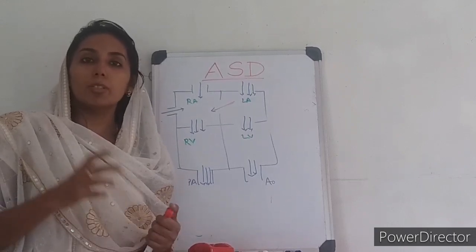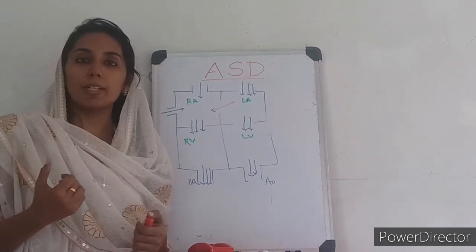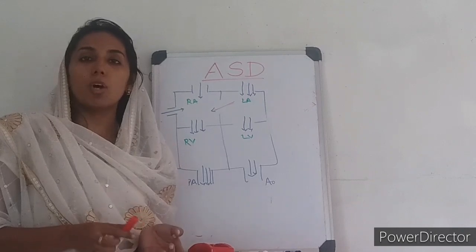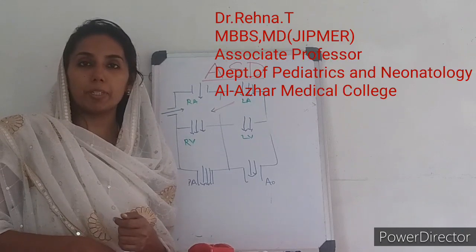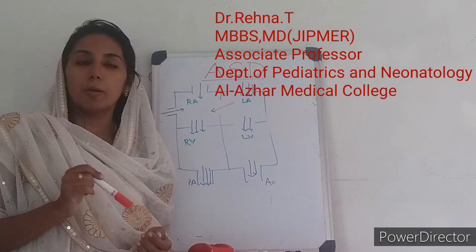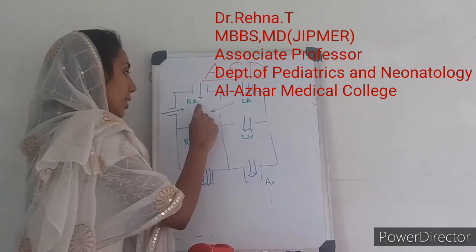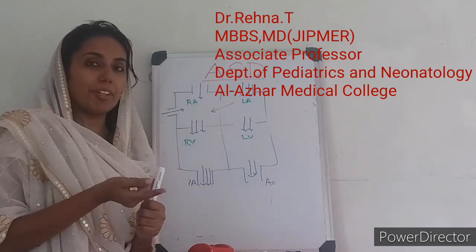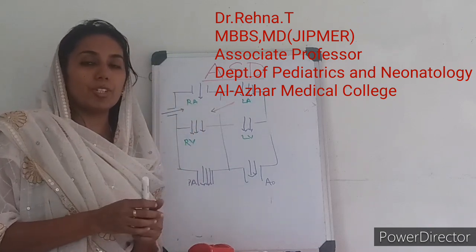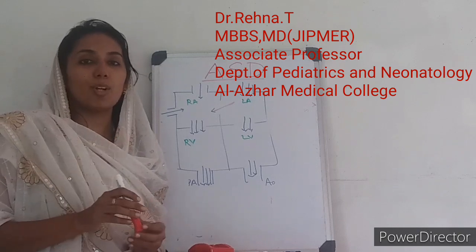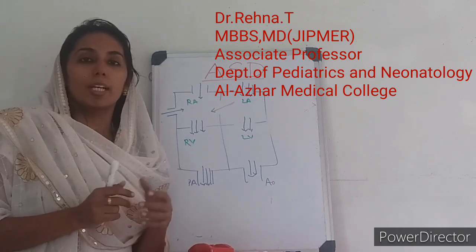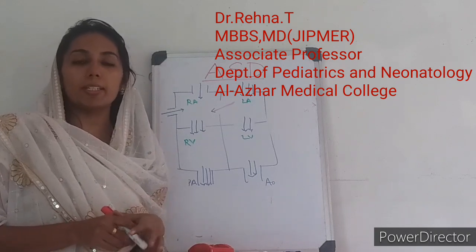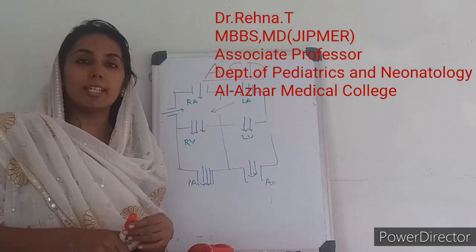Why is it so? Because more and more blood is going to the pulmonary circulation, so there is an alteration in the pulmonary vasculature, leading to the development of pulmonary hypertension. If pulmonary hypertension develops, there is a chance that the flow may reverse and come from the right atrium to the left atrium, causing desaturation or cyanosis. That is actually called Eisenmenger syndrome. So in this session, we have discussed the types of ASD, the hemodynamics, findings and the complications. Thank you.